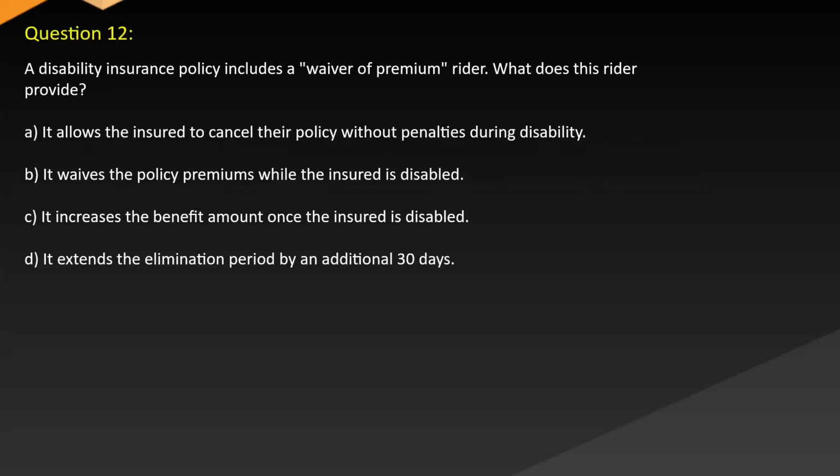Question 12. A disability insurance policy includes a waiver of premium rider. What does this rider provide? A. It allows the insured to cancel their policy without penalties during disability. B. It waives the policy premiums while the insured is disabled. C. It increases the benefit amount once the insured is disabled. D. It extends the elimination period by an additional 30 days.